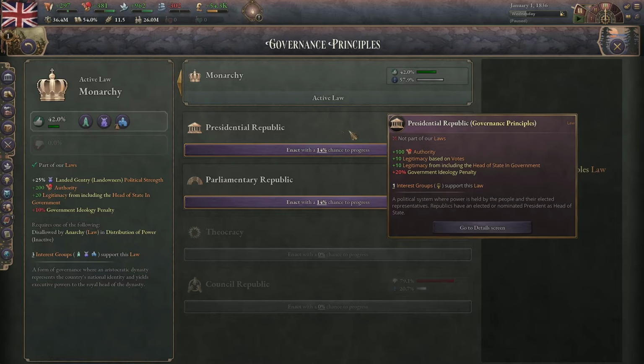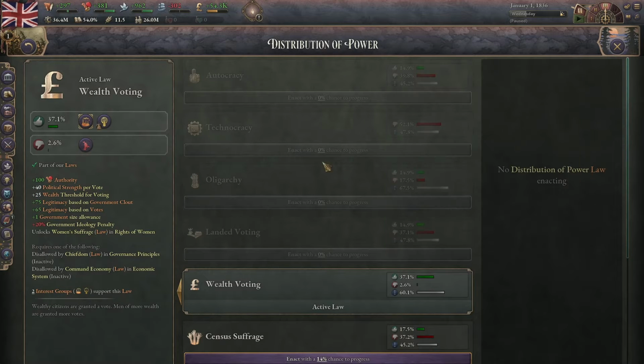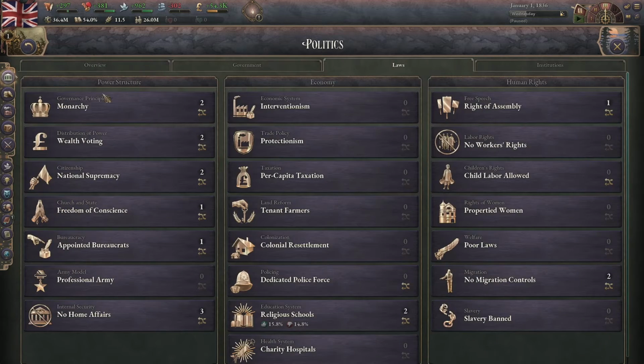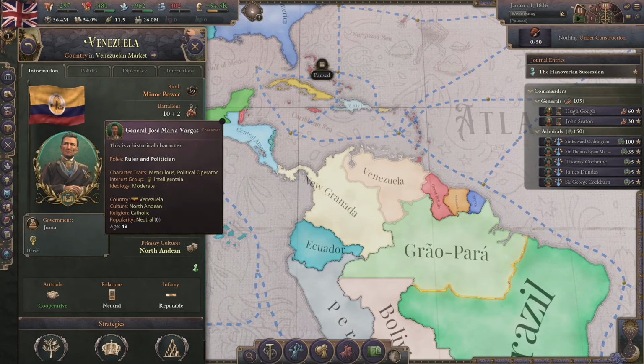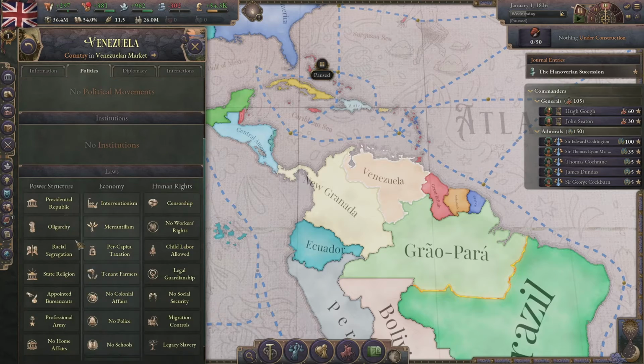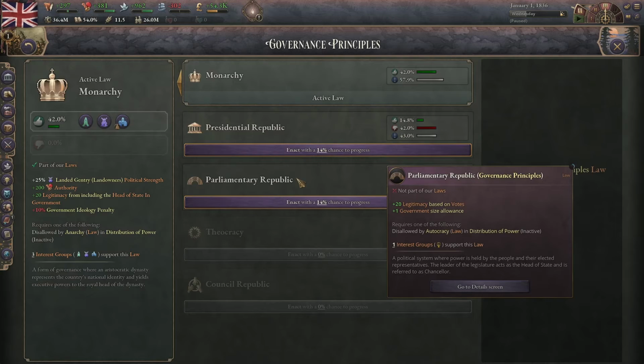Next is the presidential republic. It's a republic. You can still have an autocracy or an oligarchy as a republic. That's how you get a junta. An example at the start of the game is Venezuela, which has both presidential republic and oligarchy, and is even listed as a junta. Next, we have the parliamentary republic, which is a lot like the presidential republic.